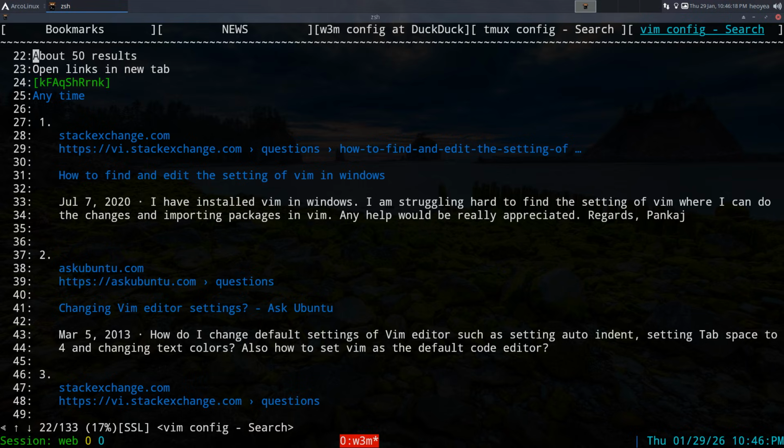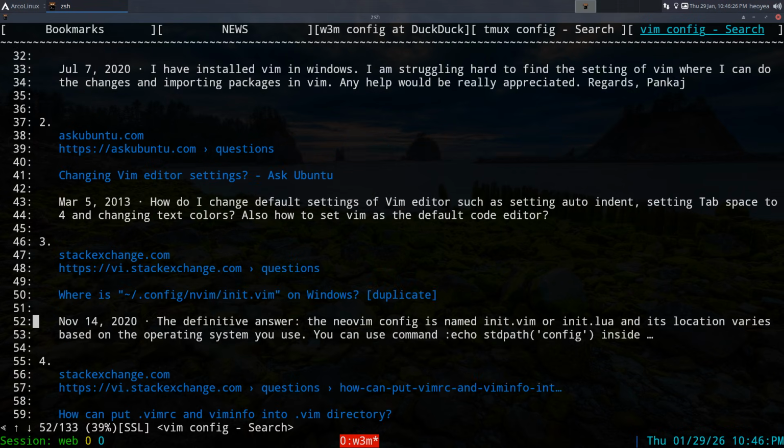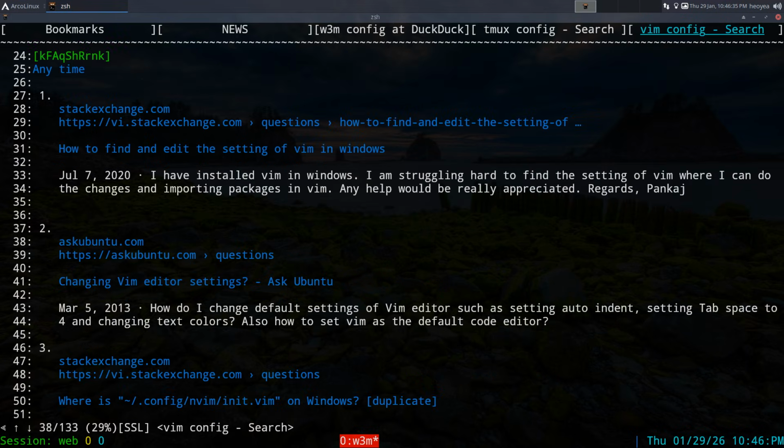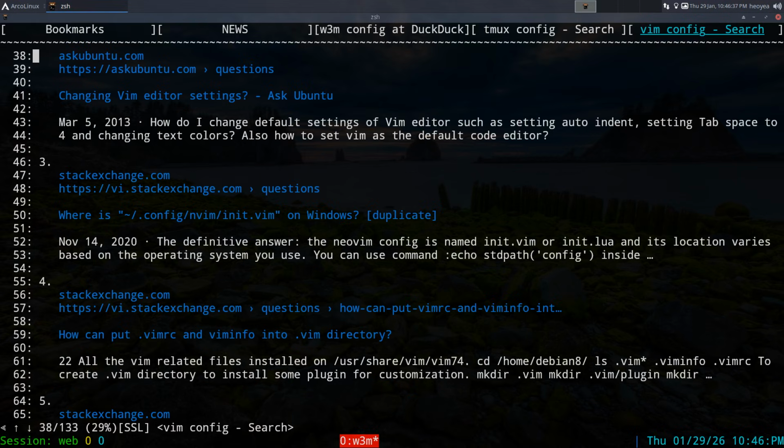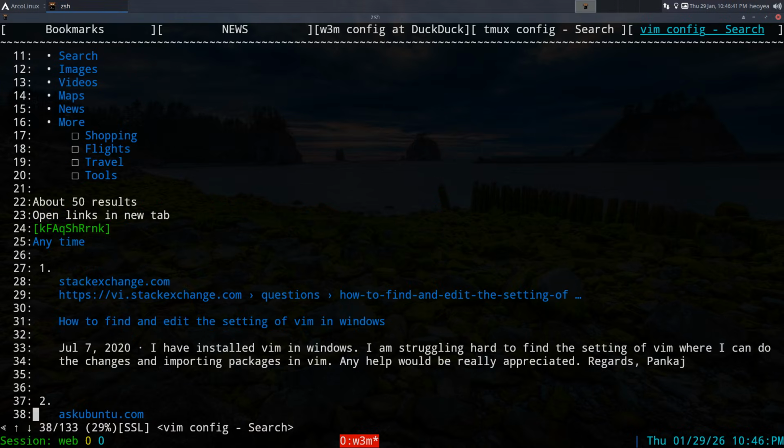I don't know the exact name of it, but you know, you can do it in Vim. For example, if I'm on this Ask Ubuntu page here, I can hit ZZ and this will center it. I can hit ZT and this one will put that line at the top, or if I hit ZB, it'll put the line at the bottom, right? So basically that's what you can do in here in W3M.